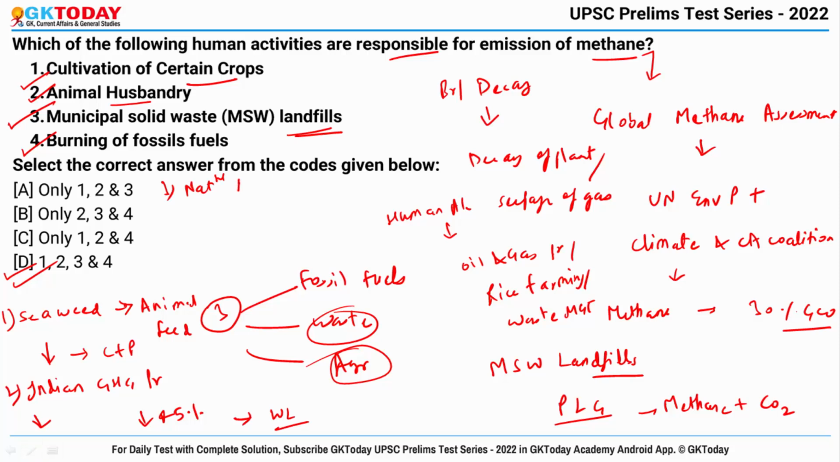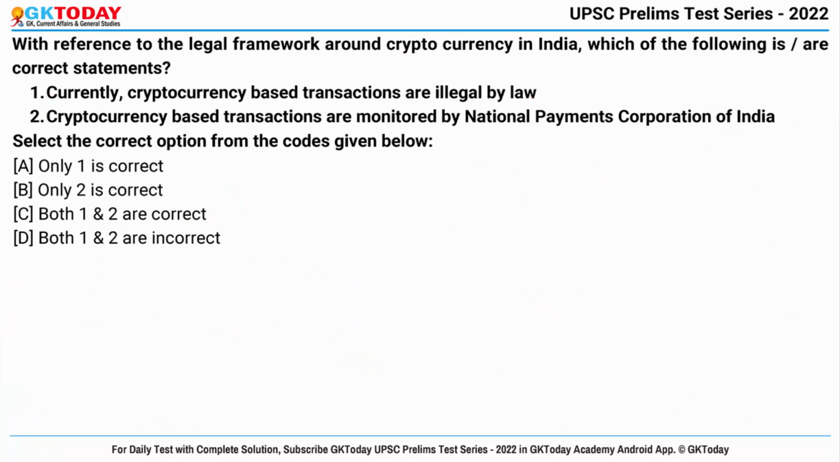And the third initiative was the National Action Plan on Climate Change. This was launched in the year 2008, and the aim was to create awareness among the public on the threat posed by climate change and steps to counter it. Okay. Now next question, with reference to the legal framework around cryptocurrency in India, which of the following are correct statements? So two statements have been given regarding cryptocurrency, and let's see which of them are correct.